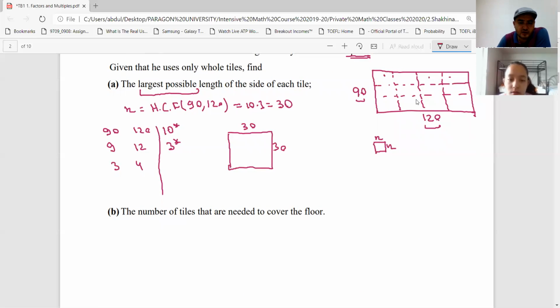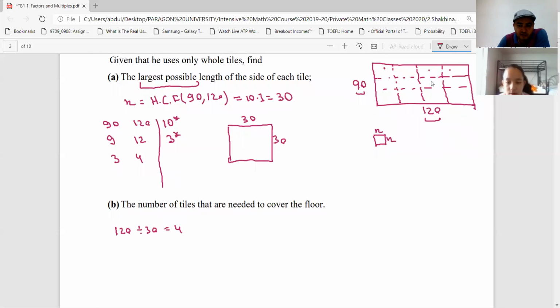How can I find this? 120 is divided by 30. That is 4, for the length, to cover the length. How about the width? 90 is divided by 30. That's equal to 3. Here we need 3. So altogether we need 3 times 4, 12 tiles.